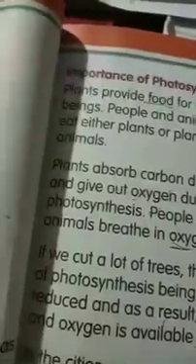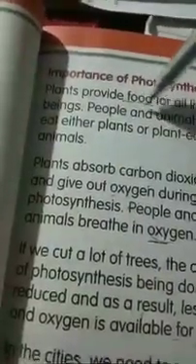Here I am reading, just you read after me. Plants provide food for all living beings. People and animals eat either plants or plant-eating animals. Plants absorb carbon dioxide and give out oxygen during photosynthesis. People and animals breathe in oxygen.